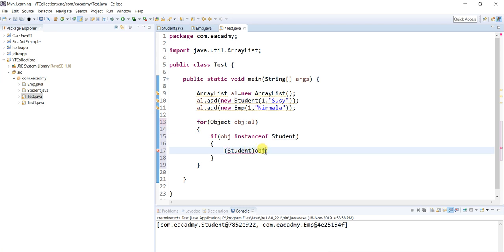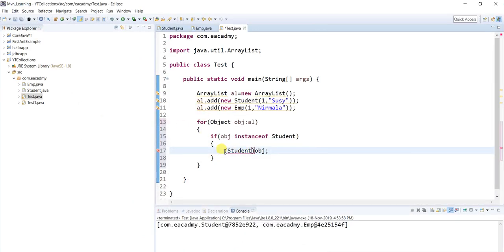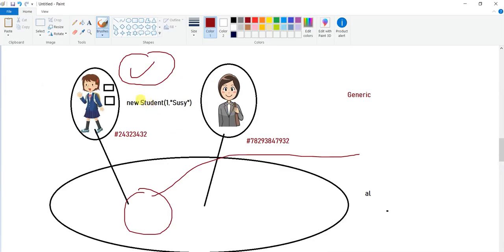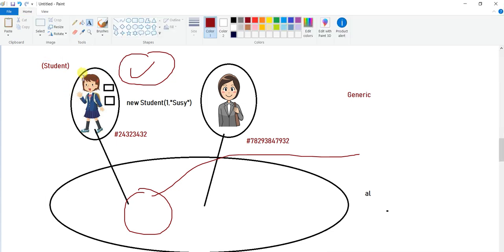Student student, so it's going to return an object. I'm typecasting it to the student, because I don't want it to return as an Object, it should return as a student. So I'm typecasting it to student and storing it. Let's say I'm pointing it with the s variable. What I did is, it's returning an object, which is an object type, still not student type. When I added student in front of that, it becomes a student object, not the object type.